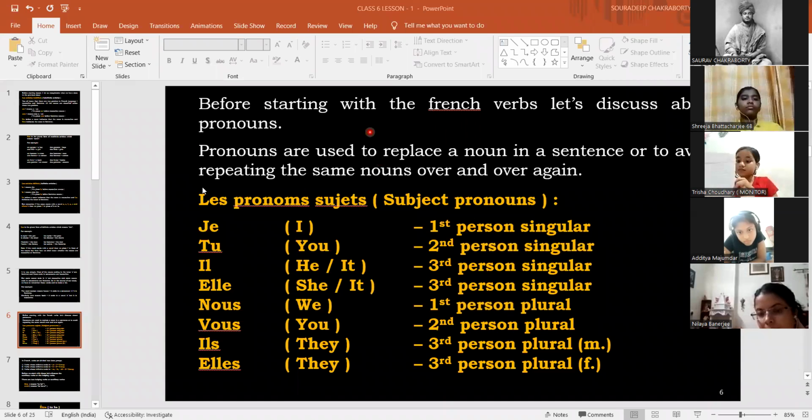So, les pronoms sujets, subject pronouns. We can see here the subject pronouns. Je means I. In English, I is the first person singular, and the plural of I is we. We in French is nous, the first person plural form. So first person singular is je, and first person plural is nous. These are called subject pronouns.